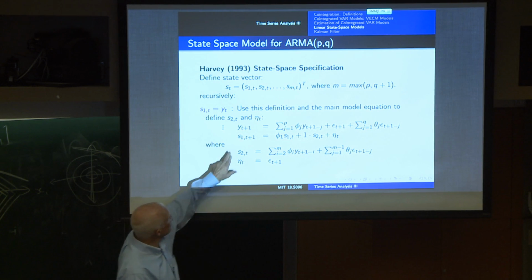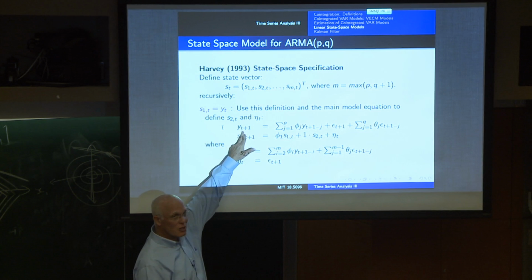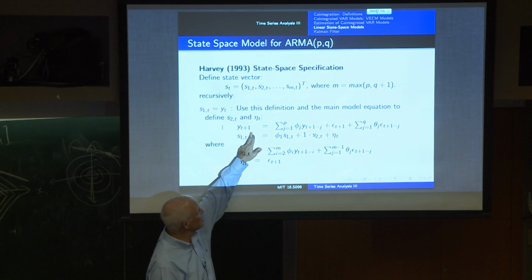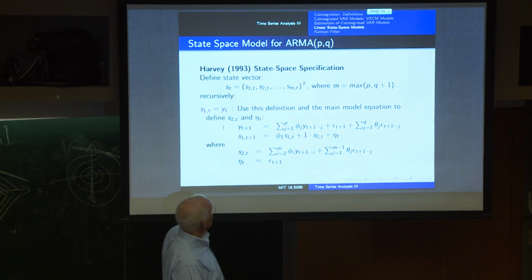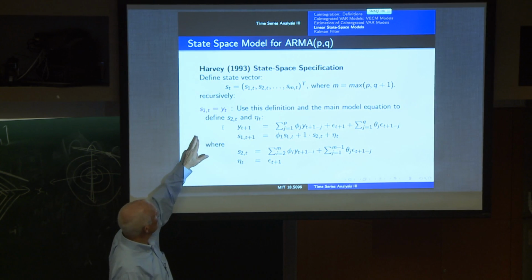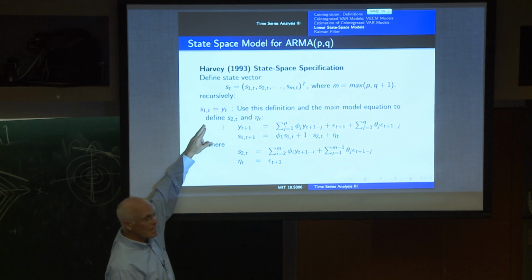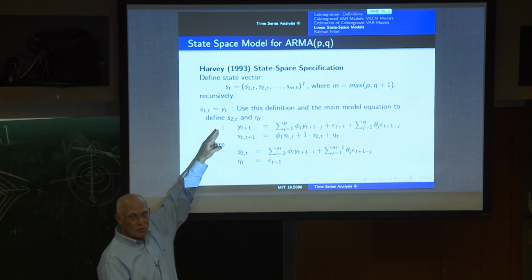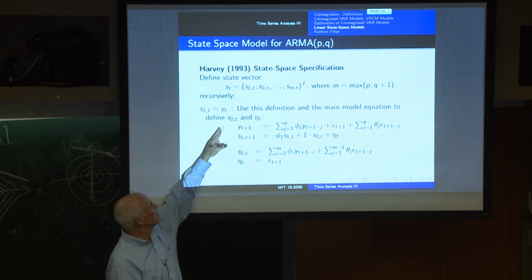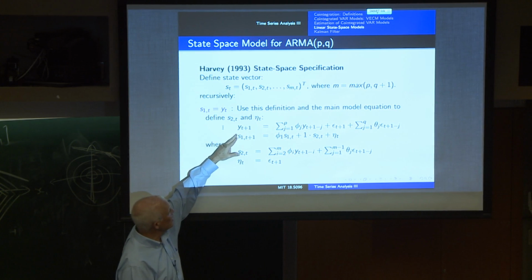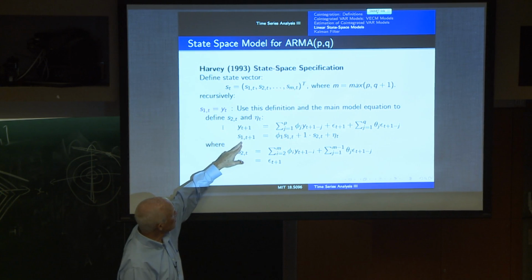We basically have this equation, which is the original equation for an ARMA(p,q) process. And Harvey says, well, define the state at time t to be equal to the observation at time t.